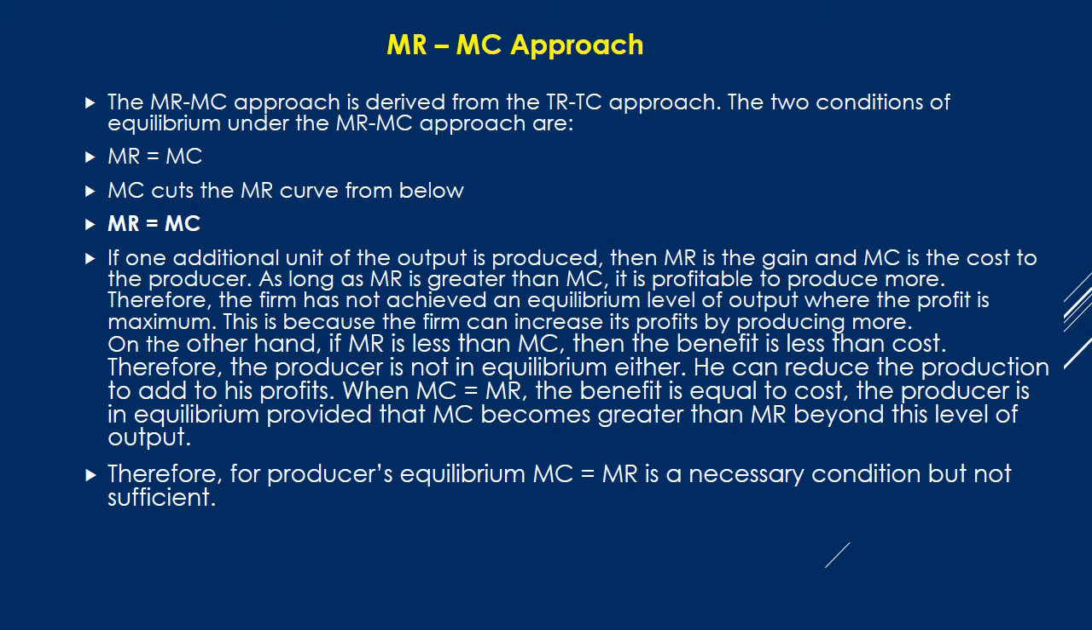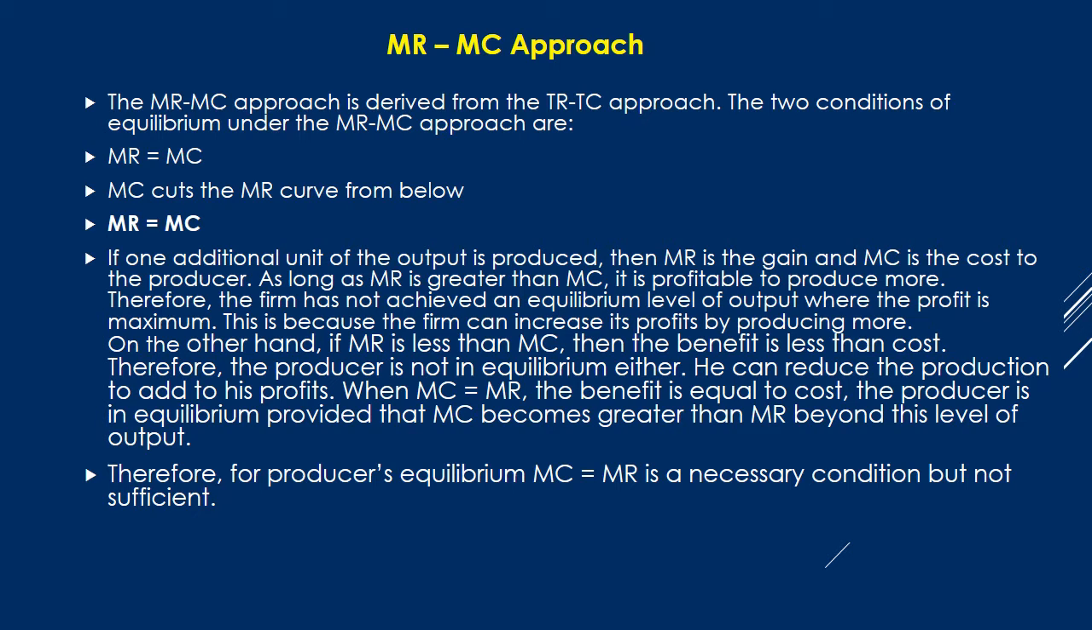MC-MR approach, the marginal revenue and marginal cost approach. The MR-MC approach is derived from the TR-TC approach itself. The two conditions of equilibrium under the MR-MC approach are: MR equal to MC, and MC cuts the MR curve from below. MR is equal to MC. This is the essence. If one additional unit of output is produced, then marginal revenue is the gain and marginal cost is the cost to the producer.